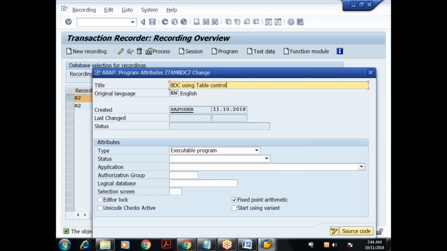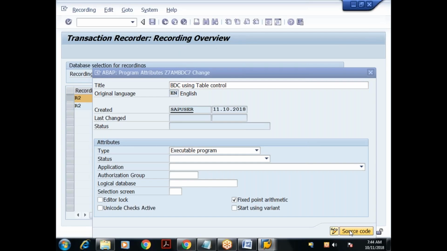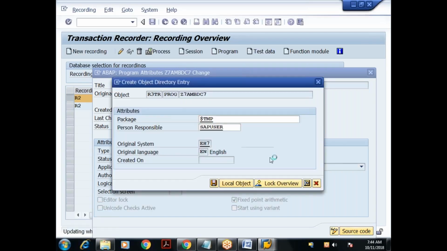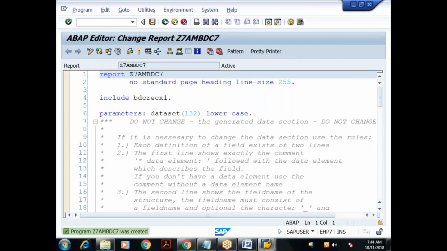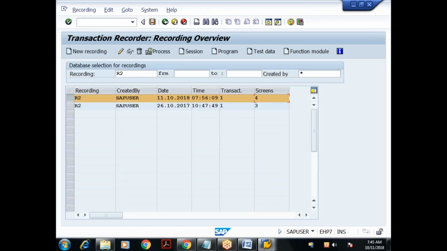Type of program is executable program. Click on source code. Local updates. So I need to make the changes in this program. Okay, before that, once again I'll record.